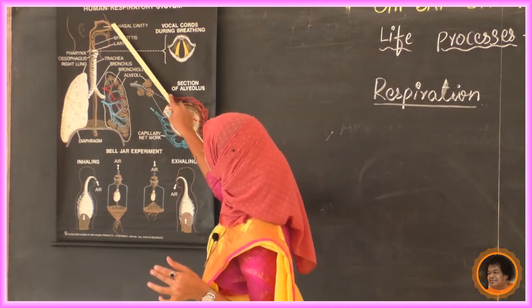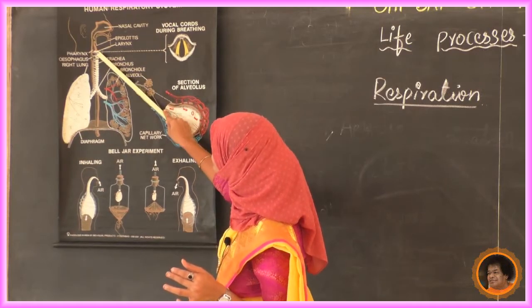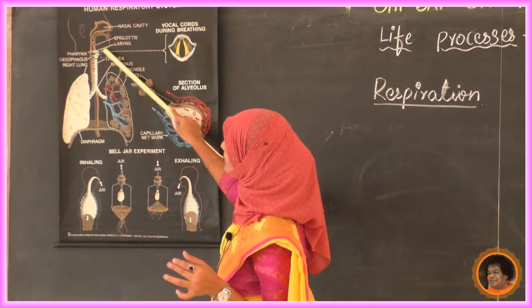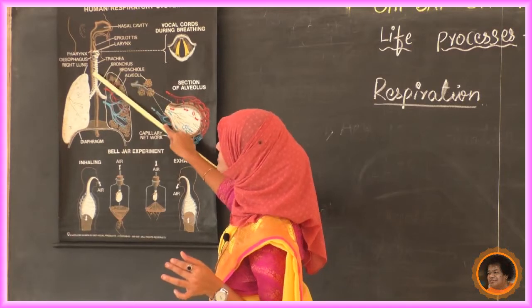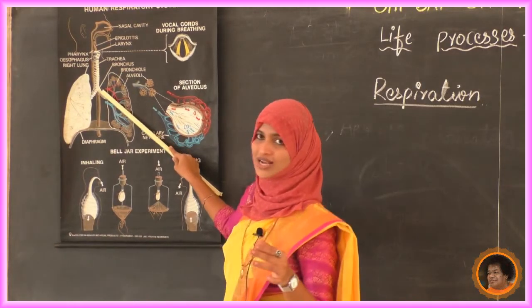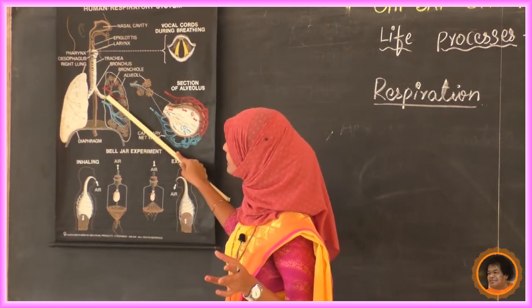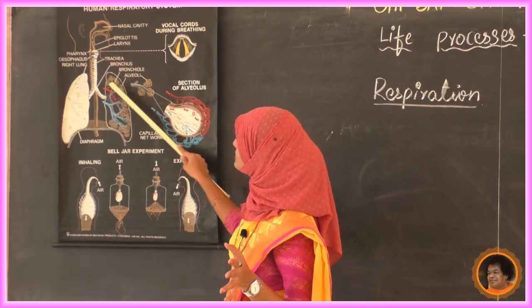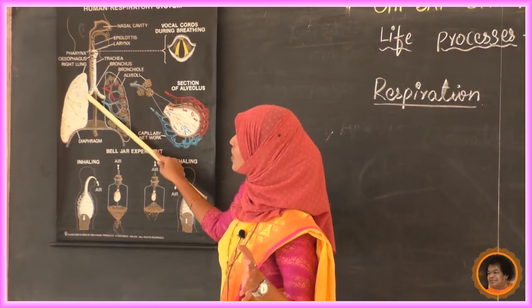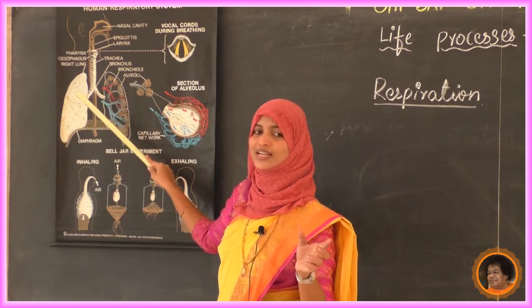See, after the nasal cavity, it leads to the larynx. Next to the larynx, trachea. After the trachea there will be a bronchus. Here the branches you can see, no? Next, see here there are two bronchus.